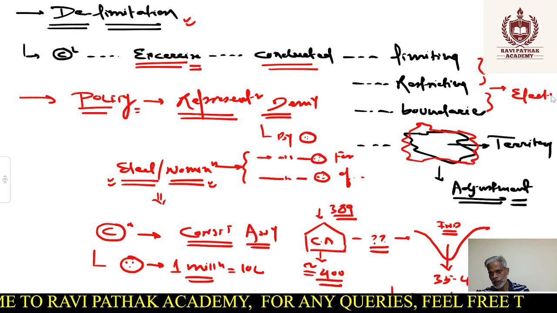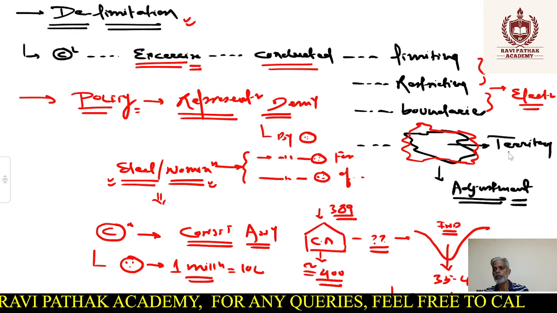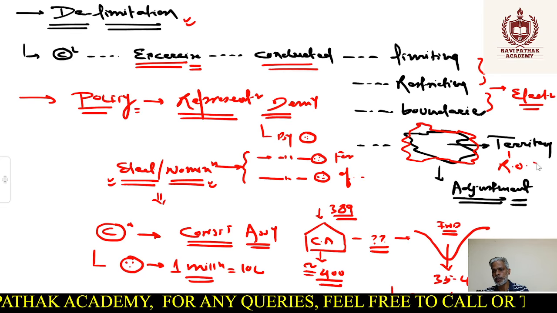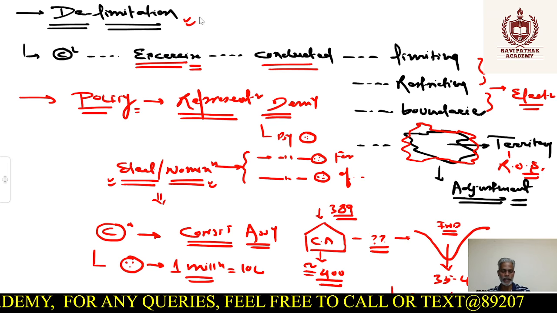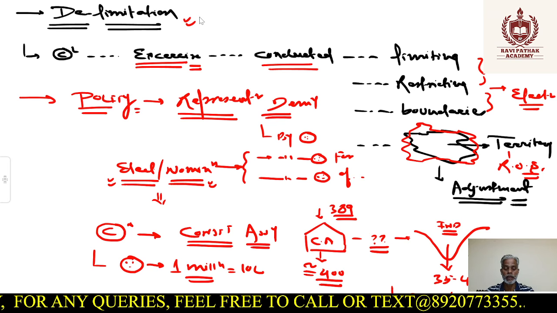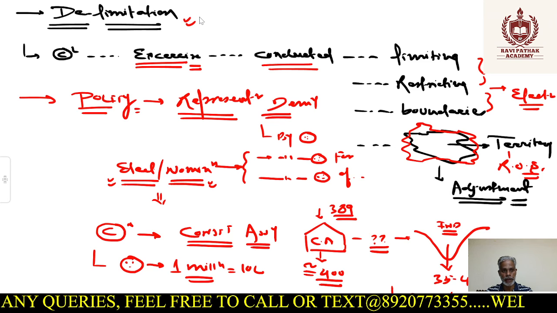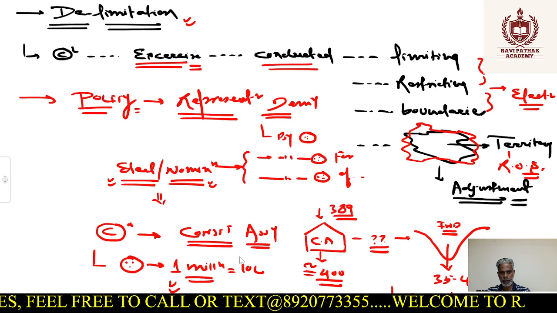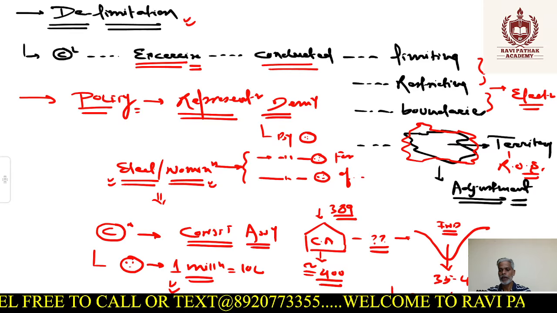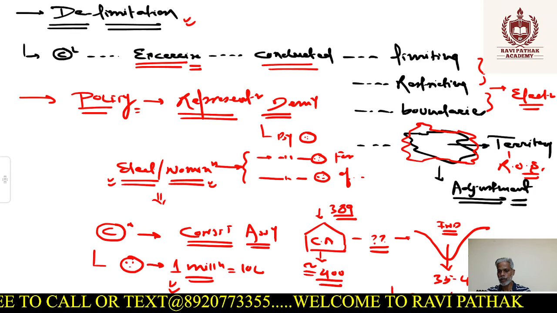Why? Because if it were with respect to territory, that would be called reorganization of states. Reorganization of states and delimitation are two different things, though after reorganization we may need to conduct delimitation, right? So until here, I hope you have understood that it is basically representation on the basis of population.